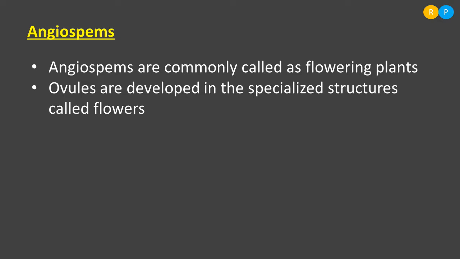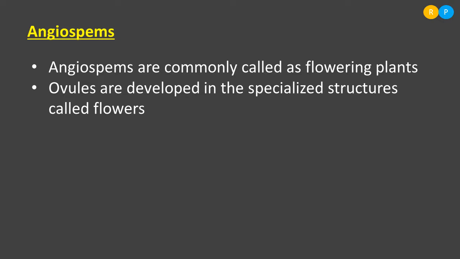And we can see here, ovules are covered by the ovary. We have not observed an ovary in the gymnosperms, right? But in the angiosperms, we can find the presence of an ovary. The ovary is a protective structure that encloses the ovule. Understood? That is why angiosperms are called slightly advanced plants compared to gymnosperms. This is only one character because of which we can consider this group of plants as advanced. There are a few other reasons too. Because of those reasons, we consider angiospermic plants well advanced plants in the plantae kingdom.